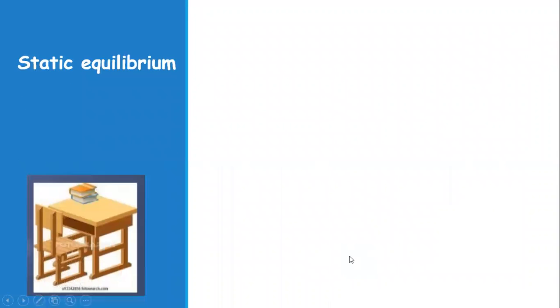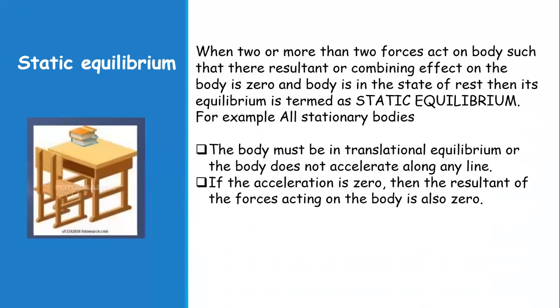Now, a few examples. What is the definition of static equilibrium? When two or more forces act on a body such that their resultant or combined effect on the body is zero, and the body is in the state of rest, then its equilibrium is termed static equilibrium. For example, stationary bodies. In this figure, you can see that the books are lying on the table, stationary. The weight of the book is balanced by the normal reaction given by the table.